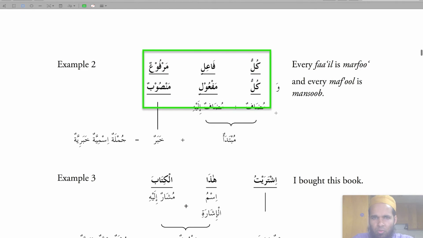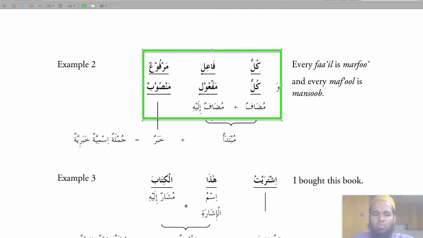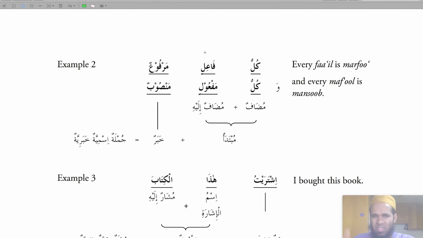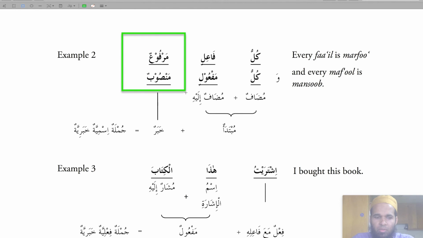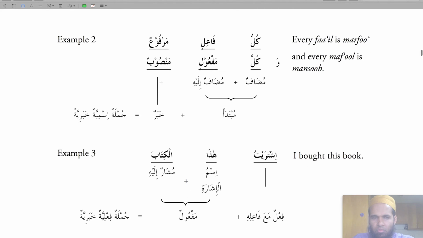These are also rules. So every fa'il is marfu'. For example, kataba zaidun. Zaidun is the fa'il, and the fa'il is marfu', in halat rafa, you're going to have zaidun or the dammas. Both of these are khabar. Kullu maf'ulin mansubun: and every maf'ul is mansub.